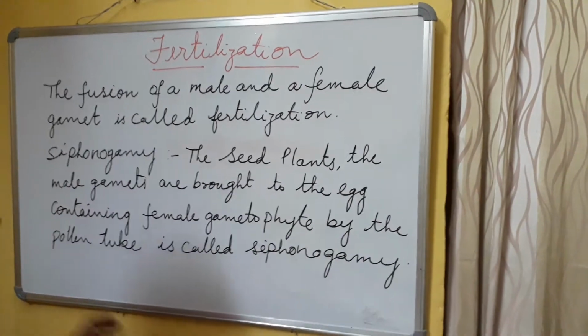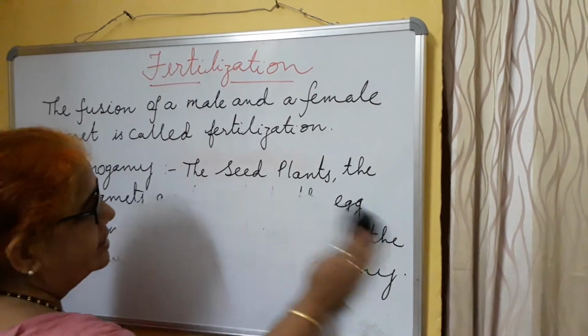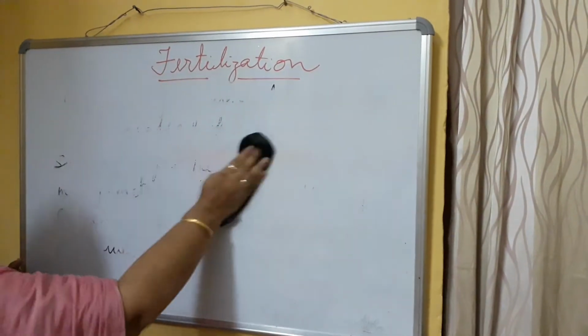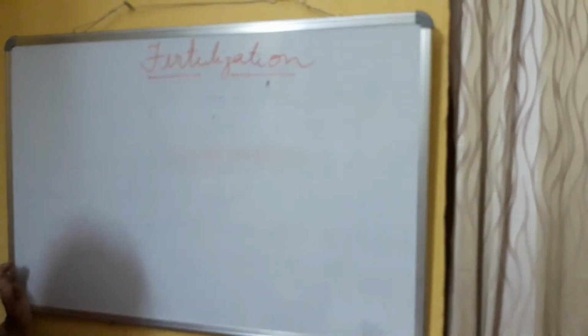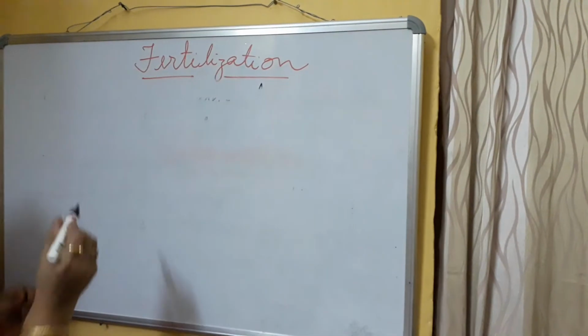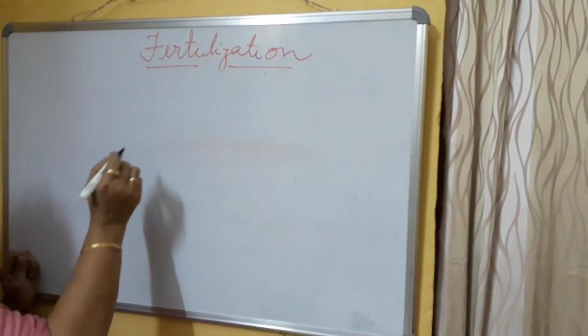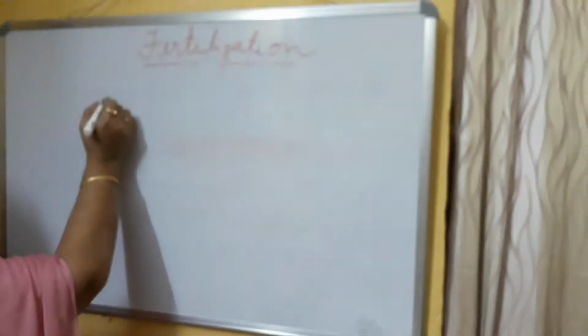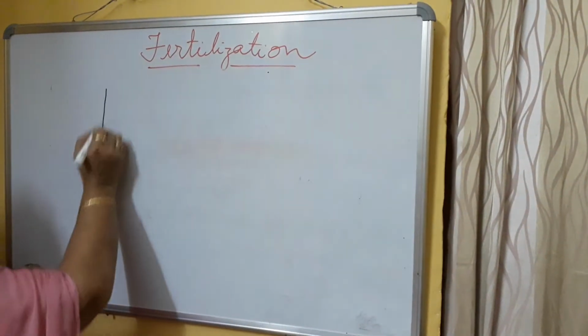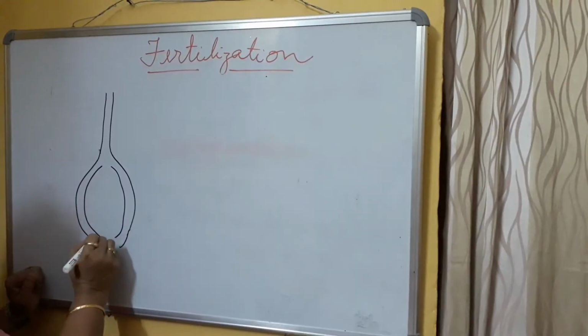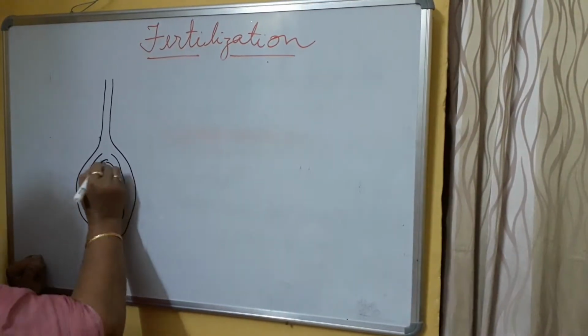Let us see. Fertilization means fusion of gametes, as I have given a diagram to you, and again I can show you. This is the female gametophyte, and I have given the detailed diagram: the ovary, the embryo sac, the stigma, the micropyle, and here the polar nuclei, egg apparatus, and antipodal cells.